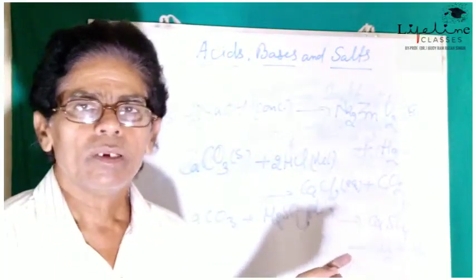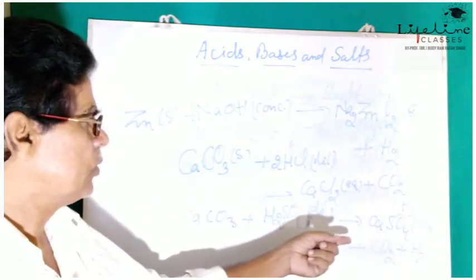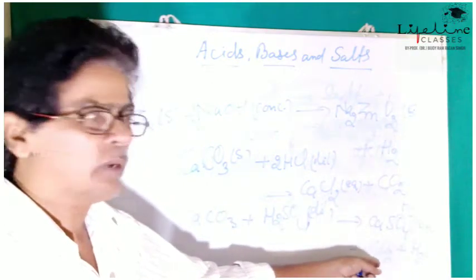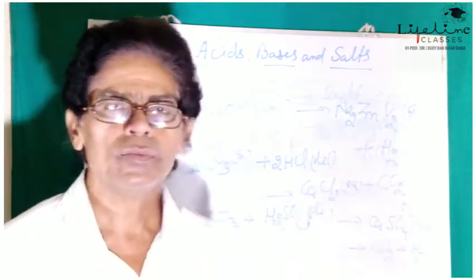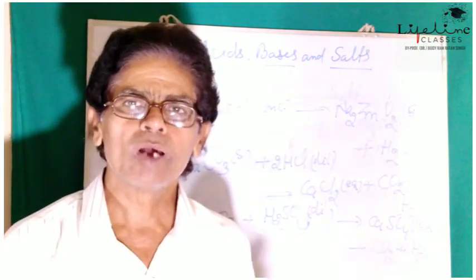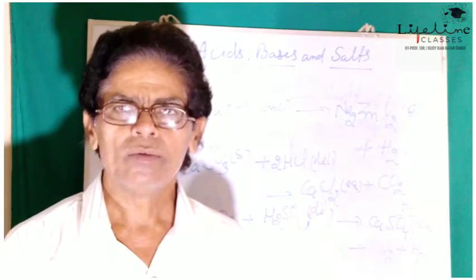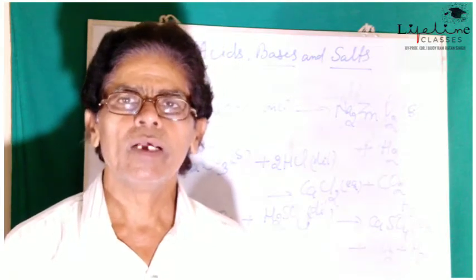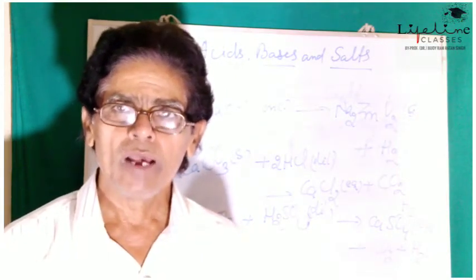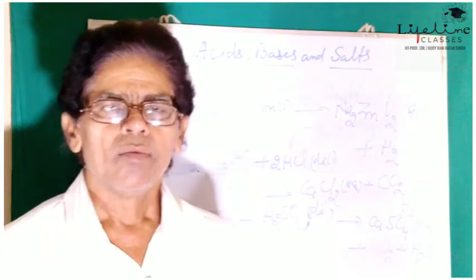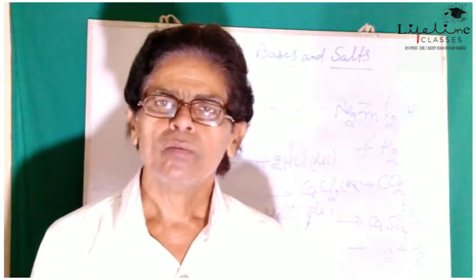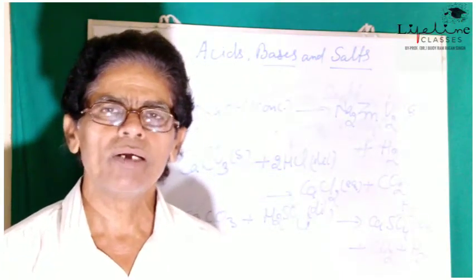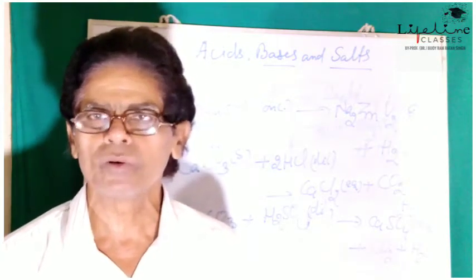Means when calcium carbonate is treated with dilute sulfuric acid, we get calcium sulfate aqueous plus carbon dioxide gas plus H2O. So not only calcium carbonate but any metal carbonate when reacts with dilute mineral acids gives carbon dioxide gas with the formation of corresponding metal salts, just like chlorides with hydrochloric acid, sulfate with sulfuric acid, nitrate with nitric acid and so on.